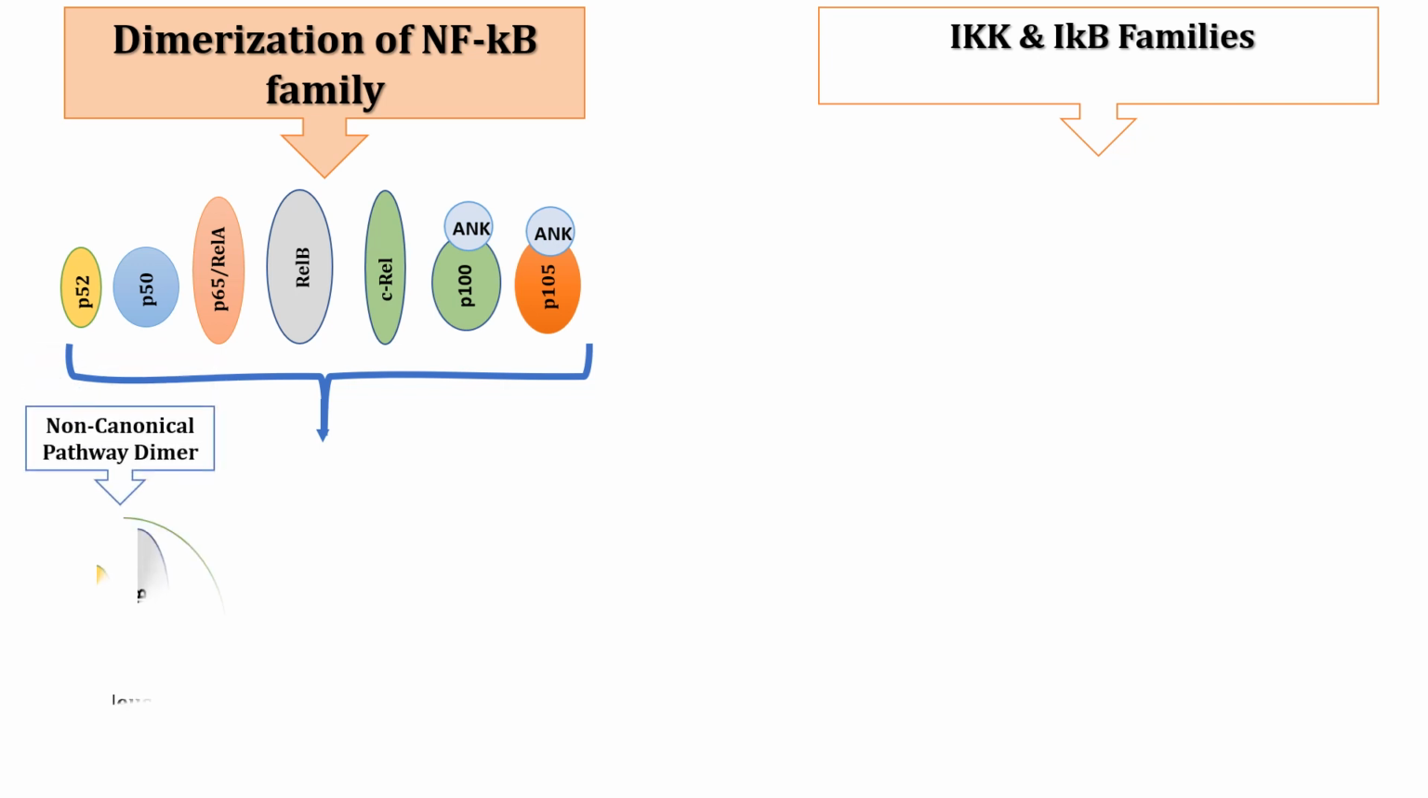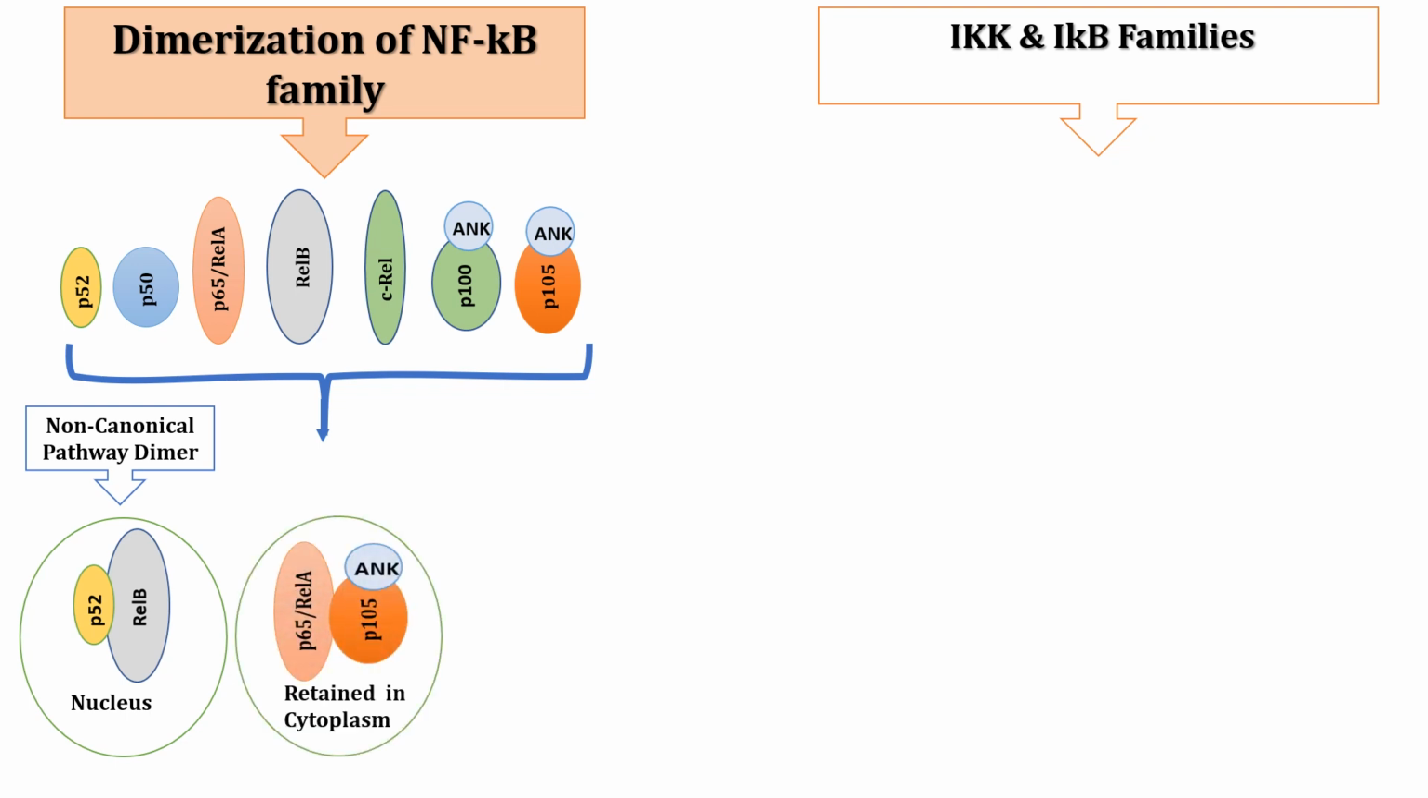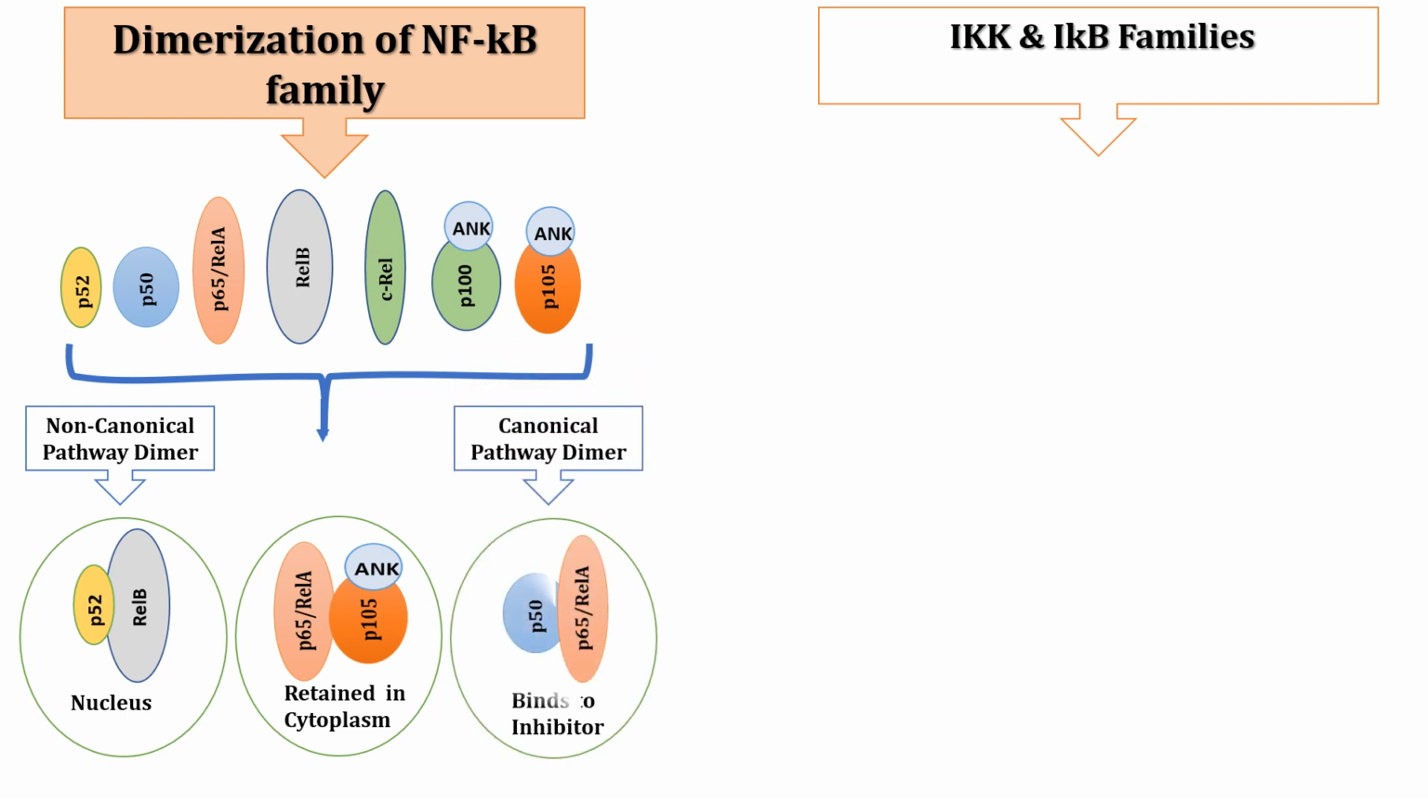Rel-B and P52 form a dimer in non-canonical pathway, which is then transferred to the nucleus. In the canonical pathway, rel-A and P105 form a dimer. Upon the removal of ankyrin repeats, it is converted to P50 and rel-A dimer, which can now bind to the inhibitor for inactivation of pathway.